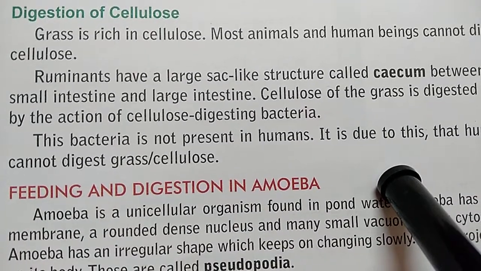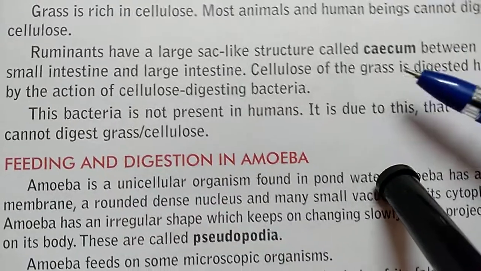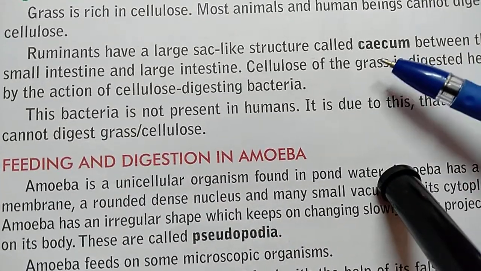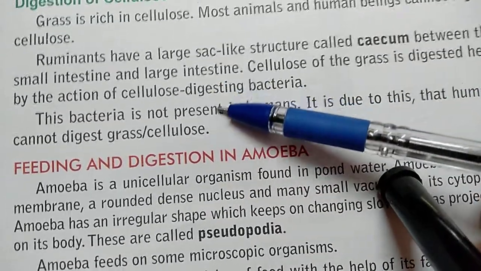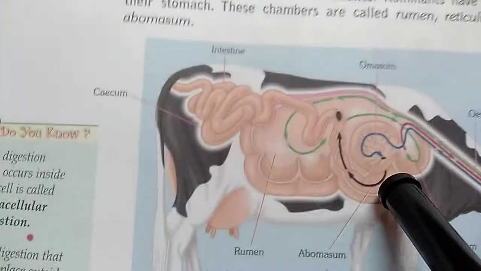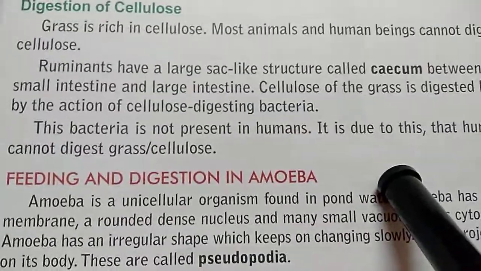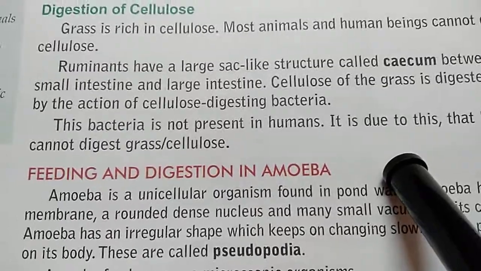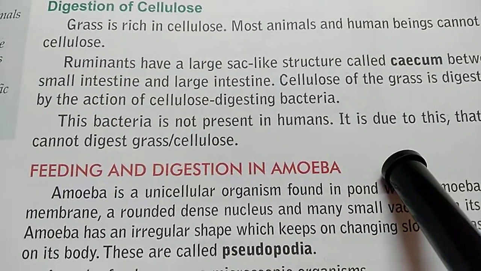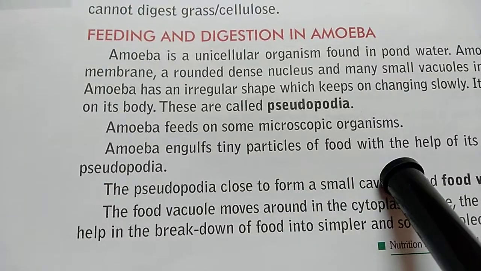These bacteria are present in a special part of their digestive system named cecum. This cecum is present between the small intestine and large intestine. As you can see in the picture, this portion, cecum, is shown here. So this cecum is helpful in digesting cellulose, but these bacteria are absent in human beings. That's why humans are not able to digest cellulose.